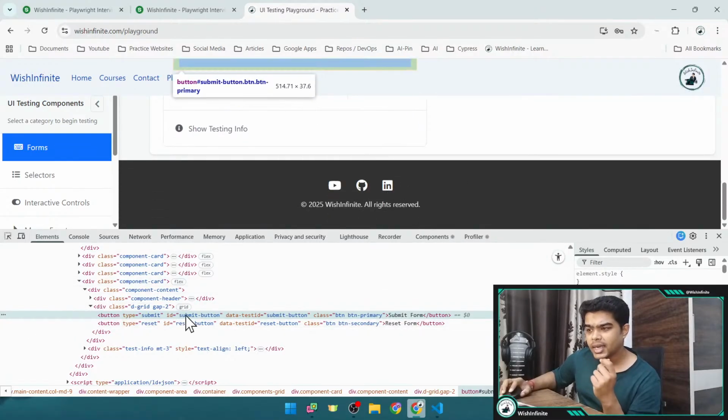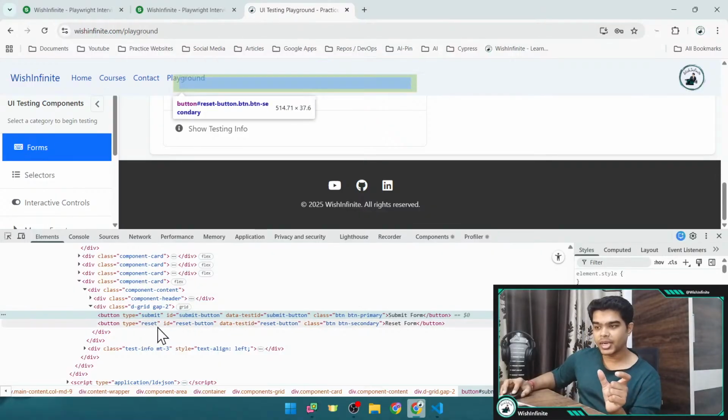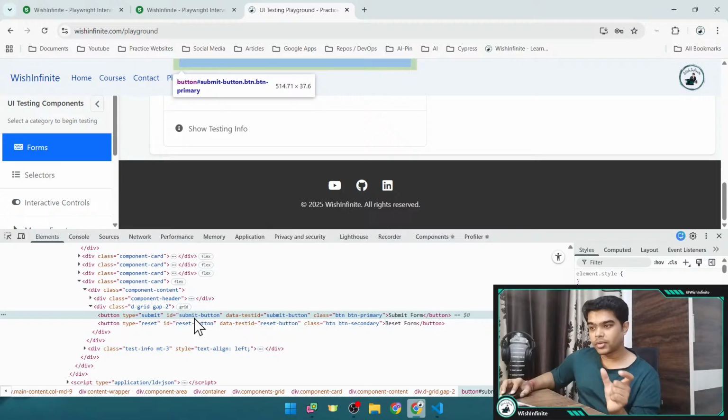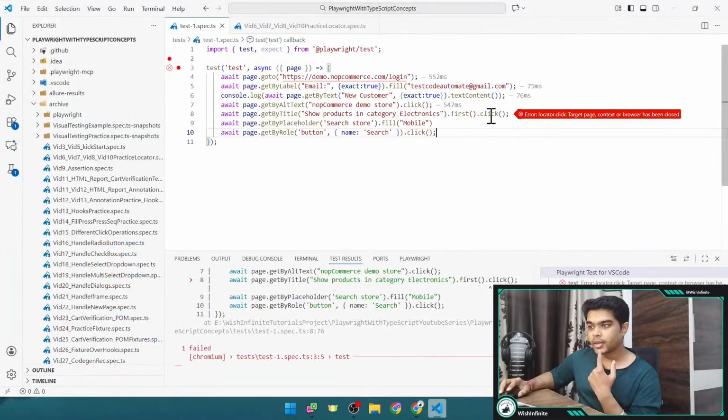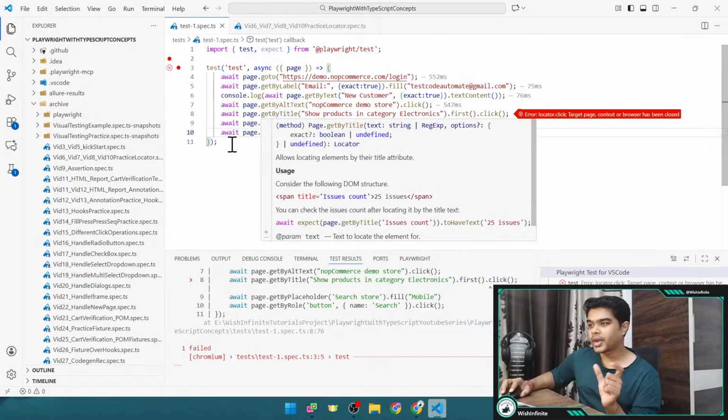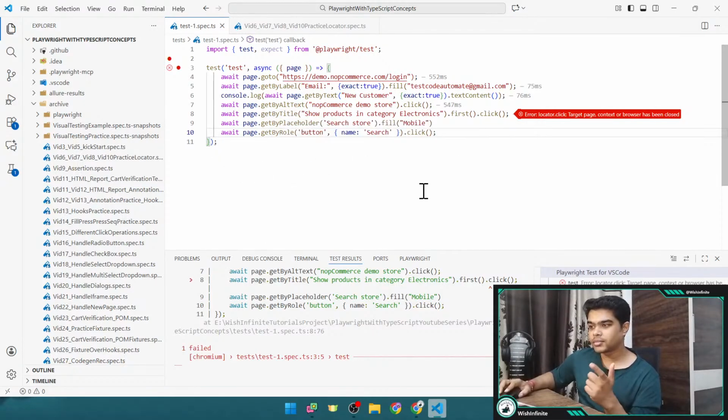Here exactly that is not available, but you would be able to see the role. It can be button, right? So that you can provide, and you would have the name for that particular button that you can provide. Okay, I will try to find one exact example for the same, so that it will be easy for you to detect this, right? I will provide it in the comment.